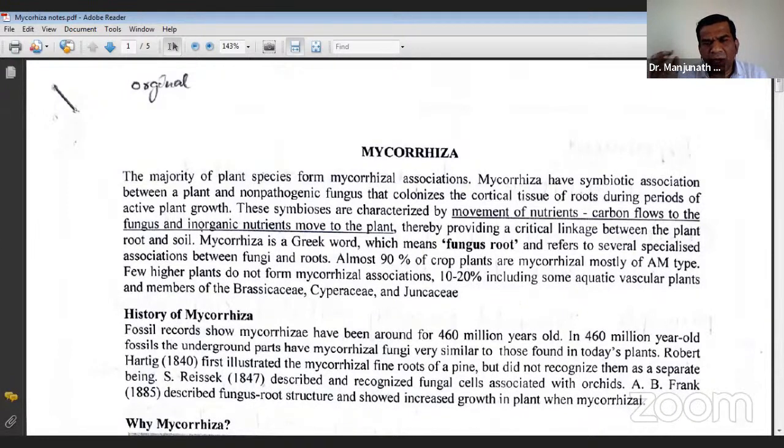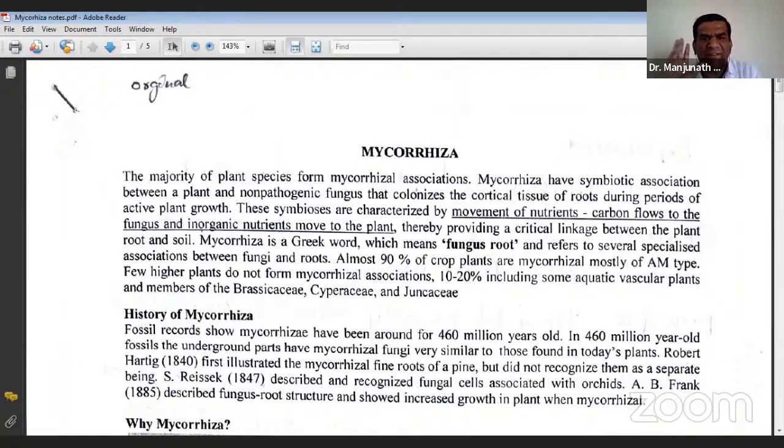The mycorrhiza which we use as a biofertilizer is actually arbuscular mycorrhiza, previously called VAM. Now, vesicles are not reported in some of the important arbuscular mycorrhiza, so the word has been left out.